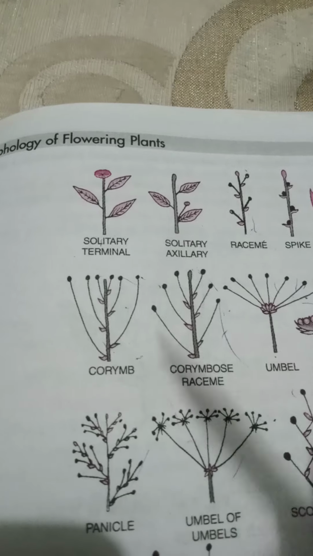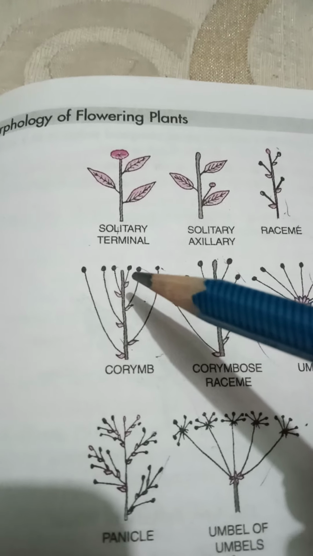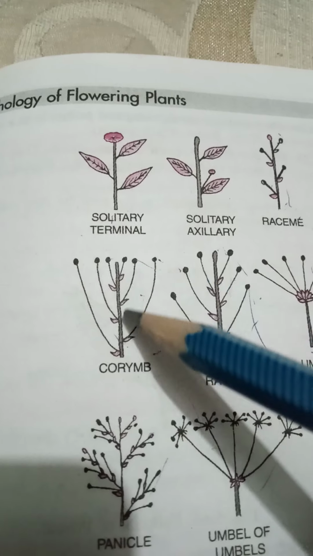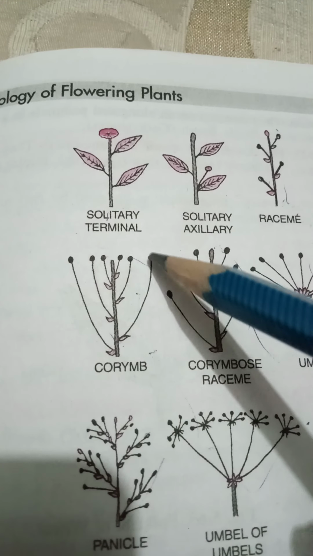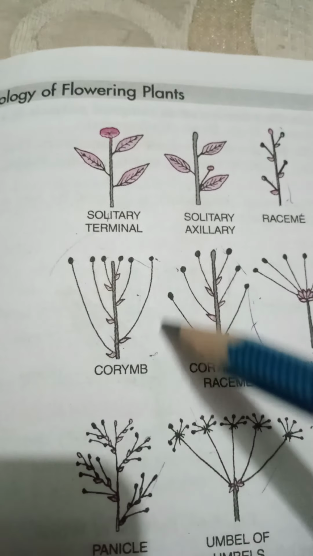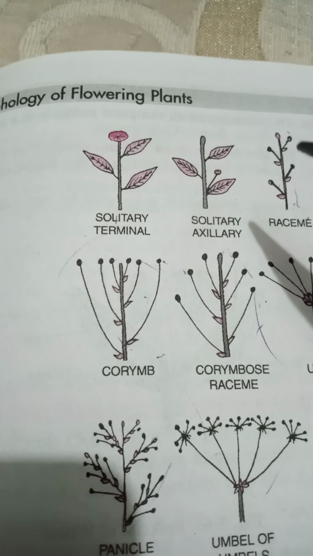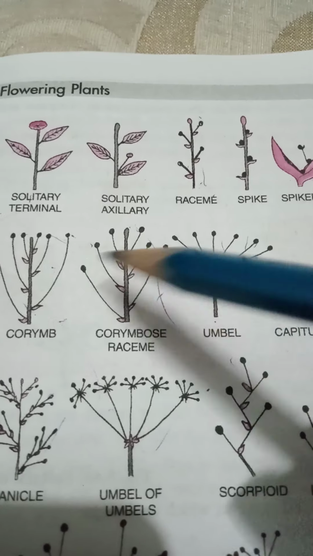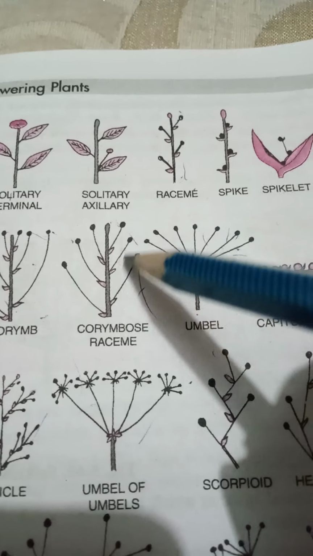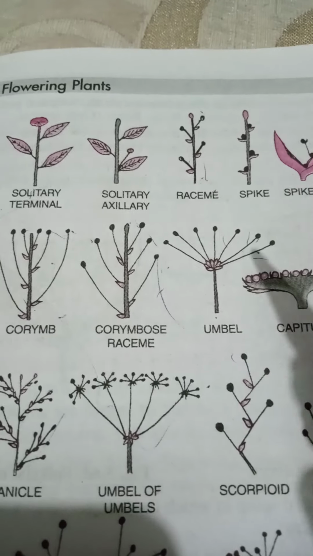Got it? Next is the corymb type. In corymb the peduncle is short, and the pedicels of the lower flowers are longer. As you can see, the lower flowers' pedicels are long enough so that all the flowers appear at a particular level. This type of inflorescence is known as the corymb type. It is observed in case of Cassia sophera. Then corymbose, this is also similar to the corymb, but the flowers are not placed at a level, though the lower pedicels are longer. So these are all the different types.